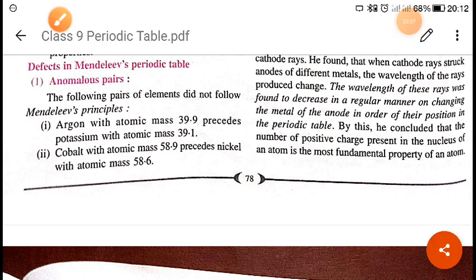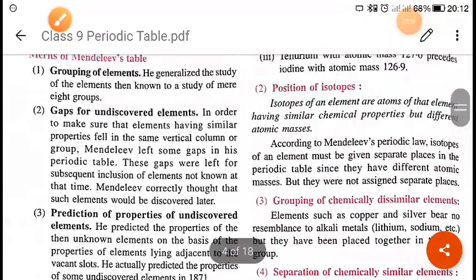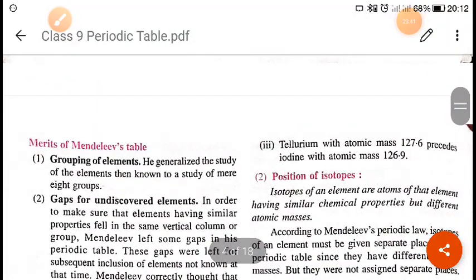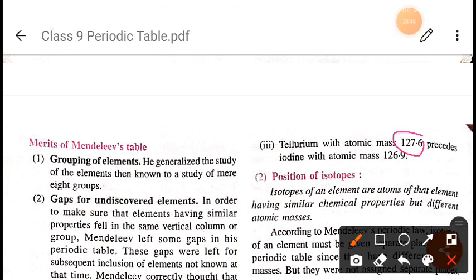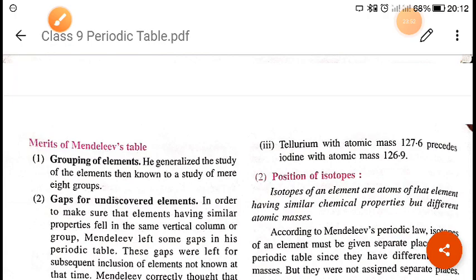Okay, now next is tellurium. The same thing happened to it. Its atomic mass was 127.6, and it precedes iodine with atomic mass 126.9, right? So this was some of the drawbacks.